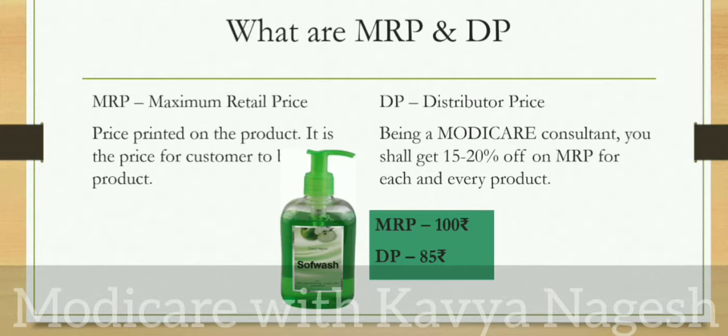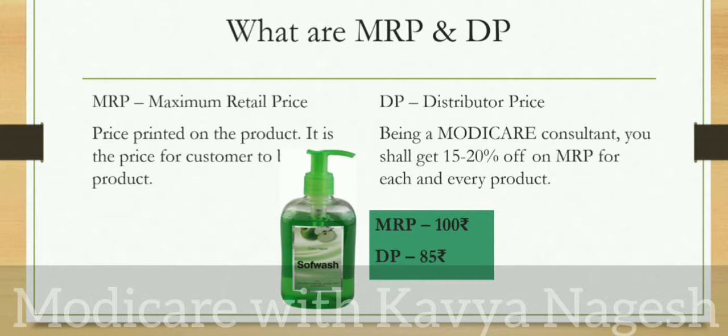MRP and DP. What are they? MRP is the maximum retail price that will be printed on the product. It is the price for which the customer is going to buy that particular product. DP is the distributor price. Once you join Modicare, you become a distributor, a consultant with Modicare, and you will be given 15 to 20% off on each and every product you buy from Modicare.